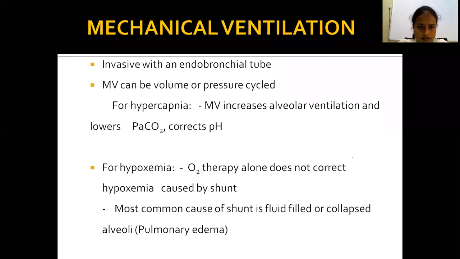For hypercapnia, mechanical ventilation increases the alveolar ventilation so that CO2 washout occurs, and correction of pH is observed. But in cases of hypoxemia caused by shunt, O2 therapy alone does not correct it; O2 therapy is not the only treatment option.